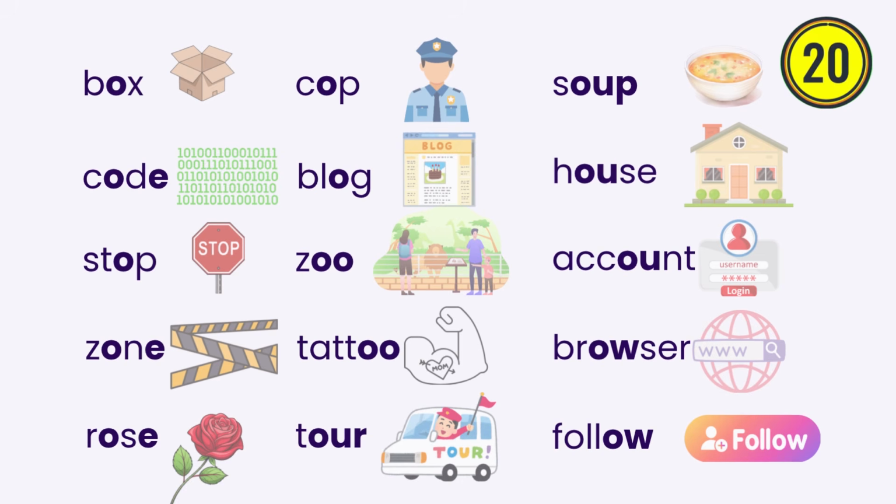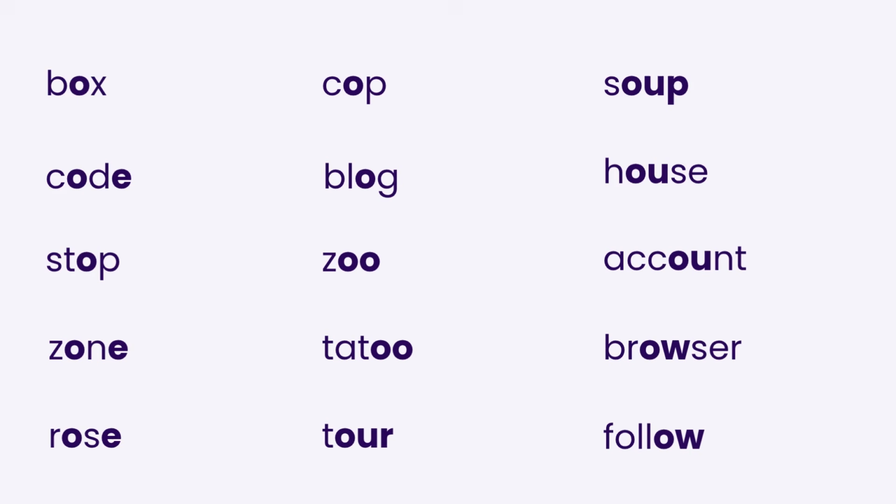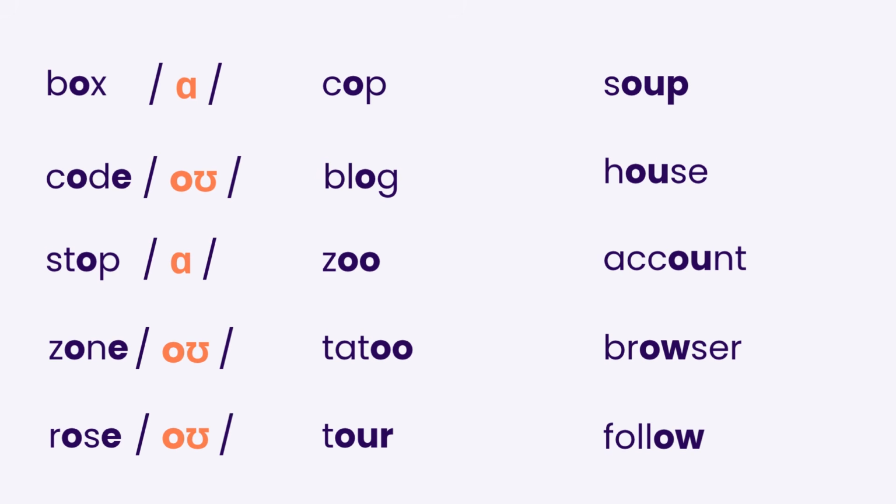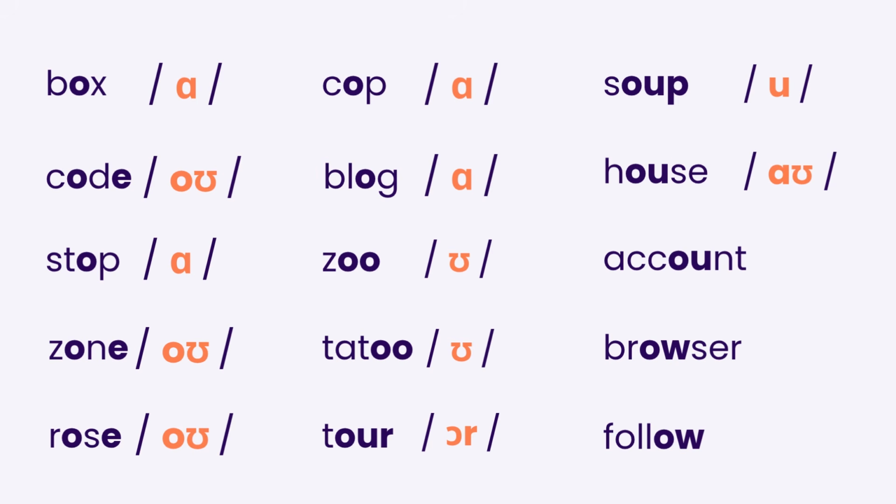Let's see what you remember. Can you read the words? The answers: box, code, stop, zone, rose, cop, blog, zoo, tattoo, tour, soup, house, account, browser, follow.